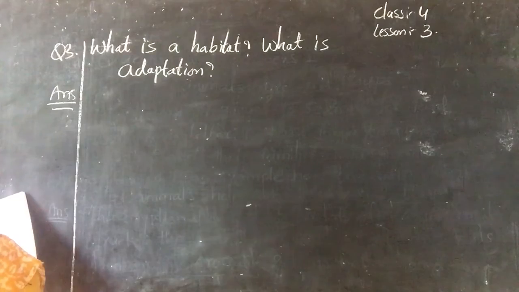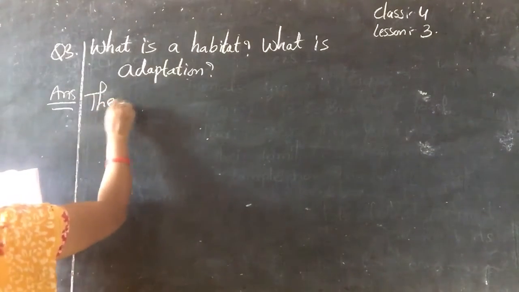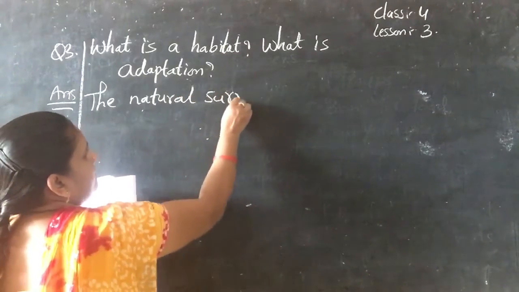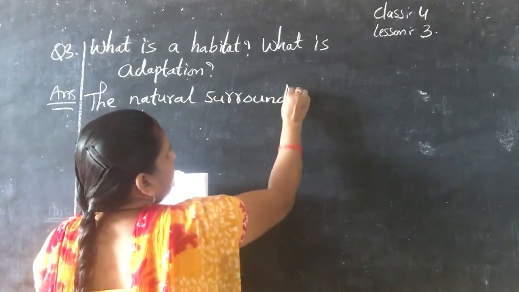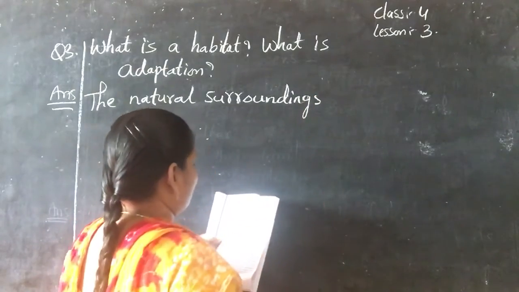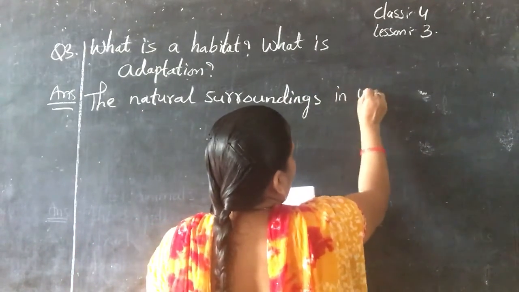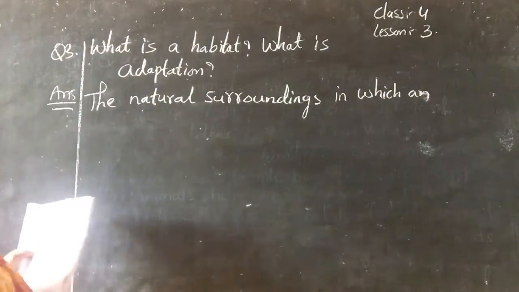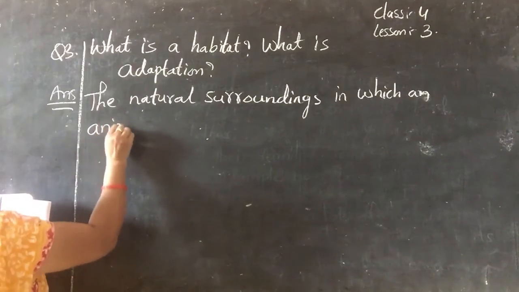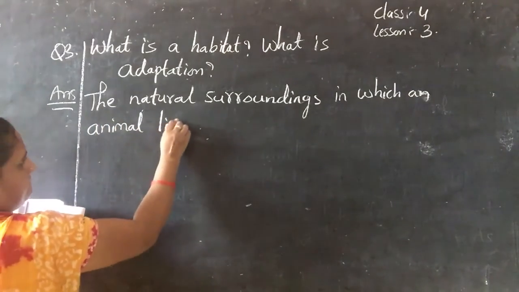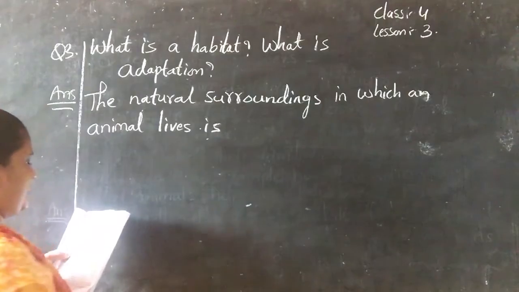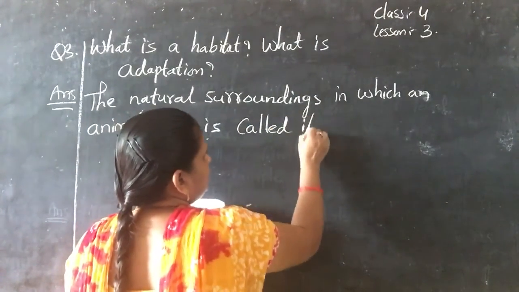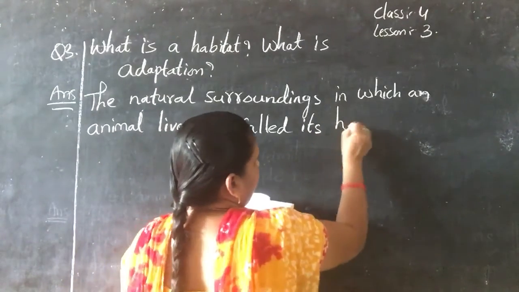The natural surroundings in which an animal lives is called its habitat.